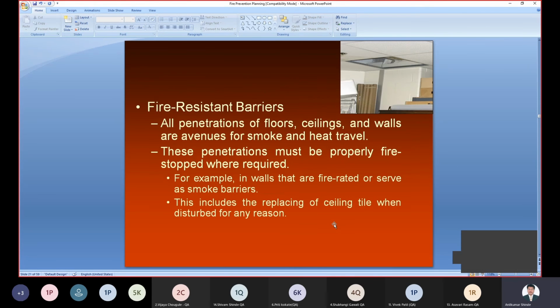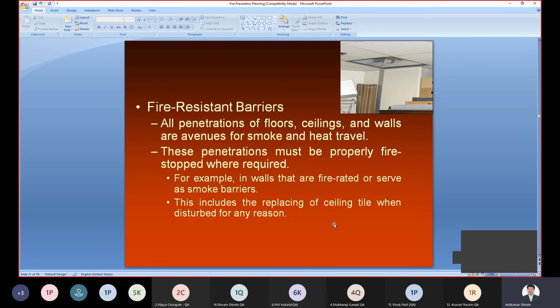Then the fire resistant barrier. These are all the penetrations. A fire resistant barrier means the fire does not pass through the wall or the ceiling. Understand? It gives that fire resistant property and avoids the problem.